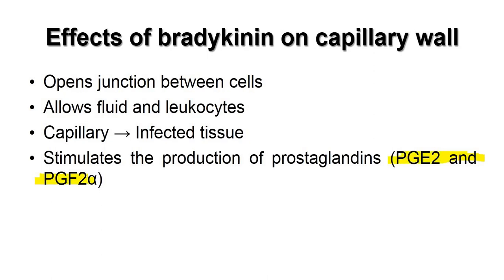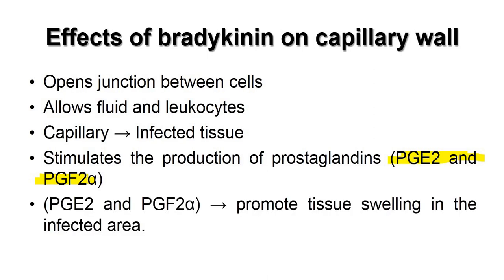That is why whenever you take anti-inflammatory drugs such as Combiflam, which contains brufen and paracetamol, these drugs will downregulate the prostaglandin pathway. PGE2 and PGF2 alpha will promote tissue swelling, what you call in Gujarati as sojo, in the infected area. So, someone asks you what is the effect of bradykinin on the capillary wall? These are your points: influx of fluid, the stimulation of prostaglandin production, and tissue swelling.